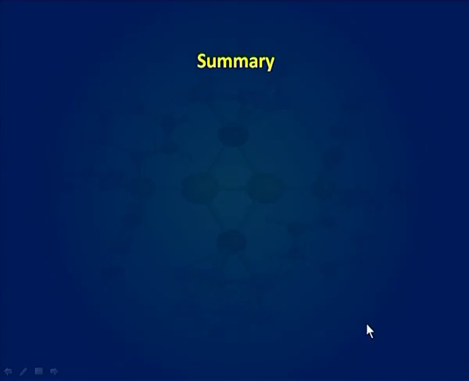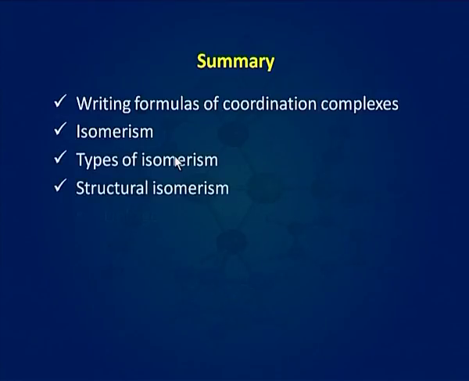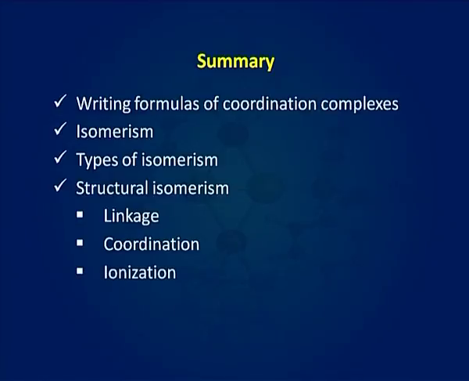In the end of this lecture, let us revise what we have discussed today. Today, we talked about writing formulas of coordination complexes, isomerism, types of isomerism and different types of structural isomerisms like linkage isomerism, coordination isomerism, ionization isomerism, solvate or hydrate isomerism and polymerization isomerism.